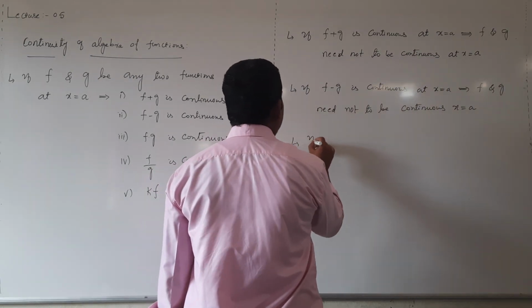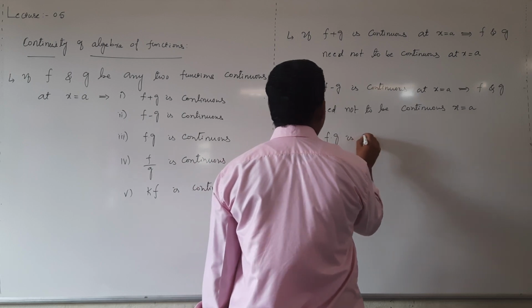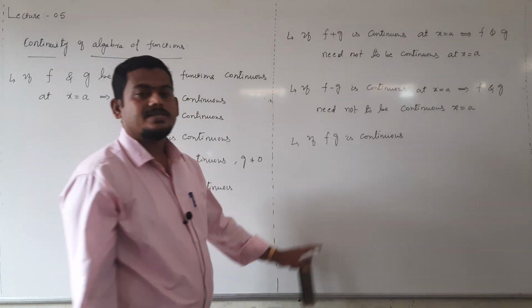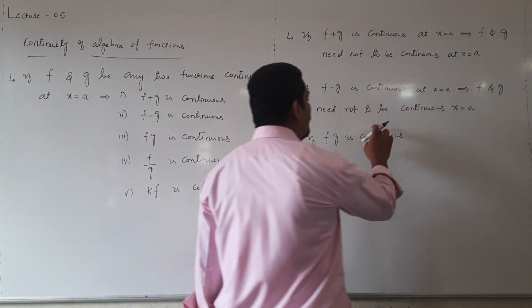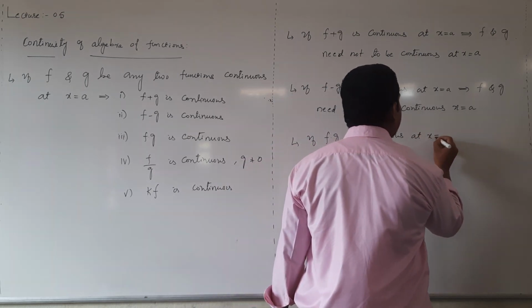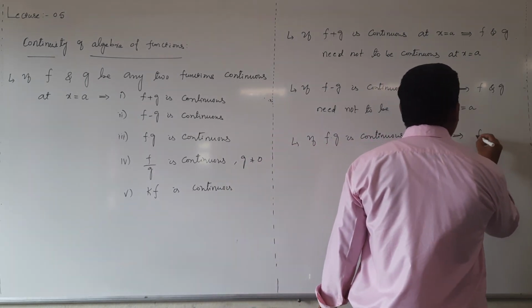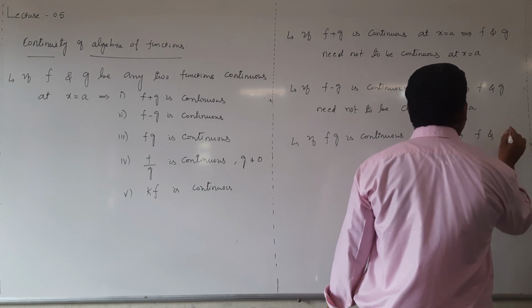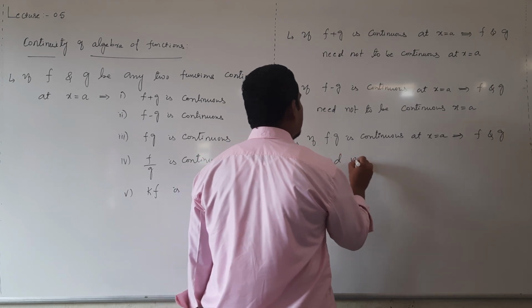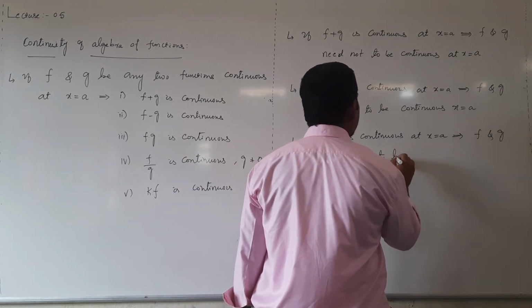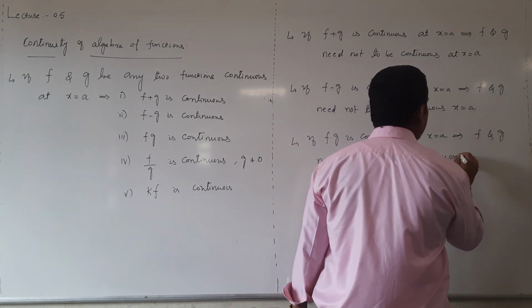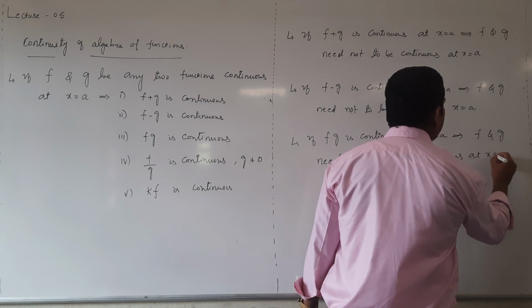Third sentence, if f into g, the product of two functions, is continuous at x equal to a, then f and g need not be continuous at x equal to a.